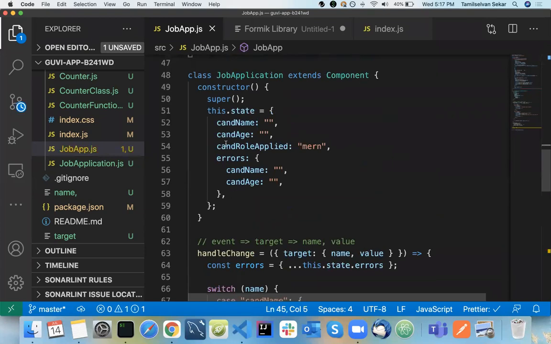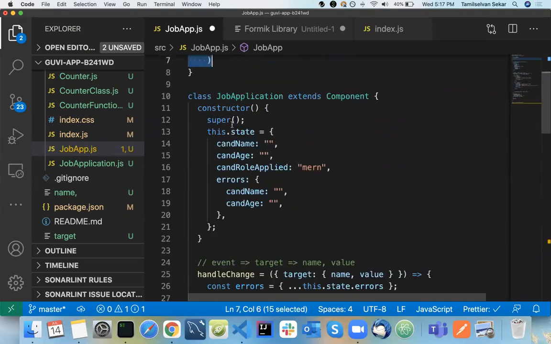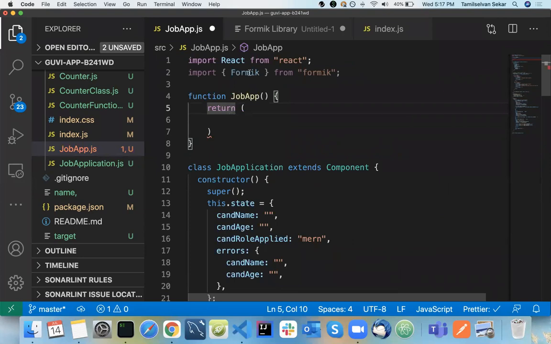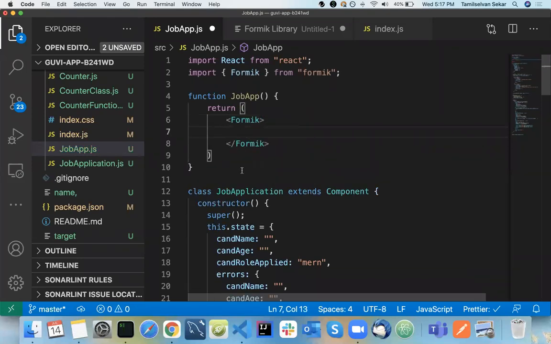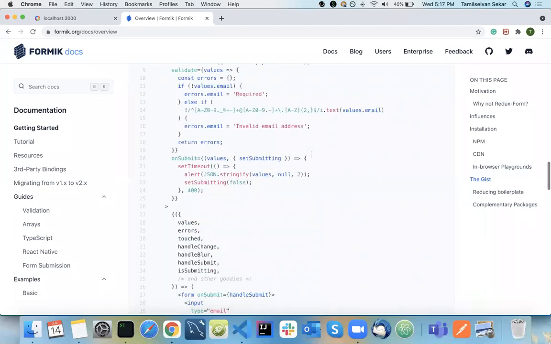And now see, before this particular form, I told you there is something called Formik. I'll use that Formik here. And inside the Formik, I'll be using that. So that's the syntax here.